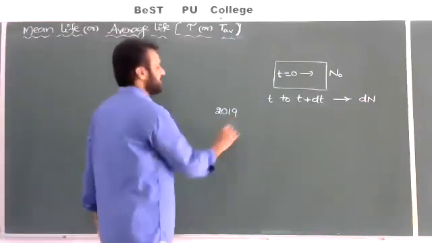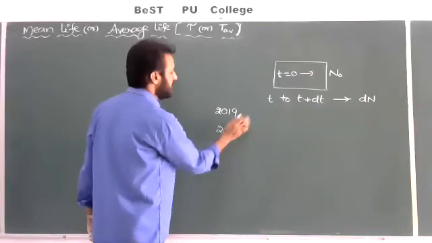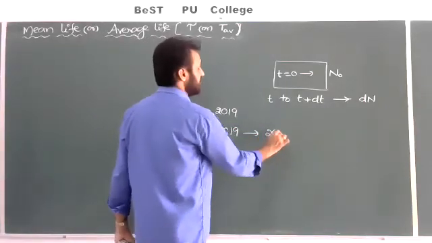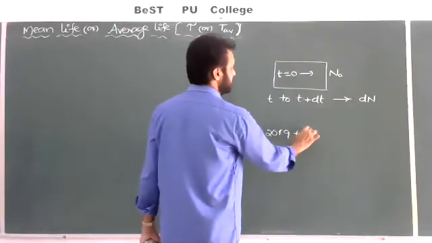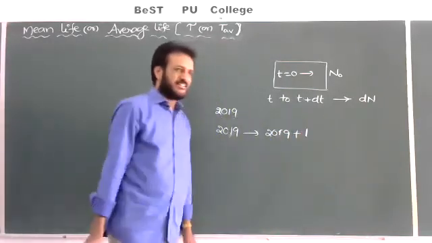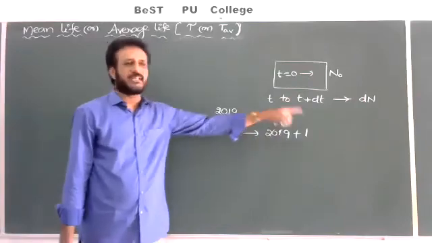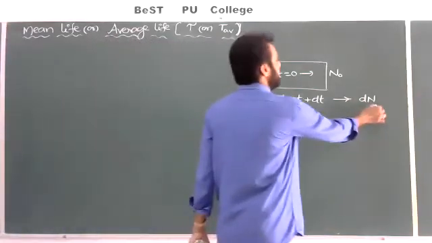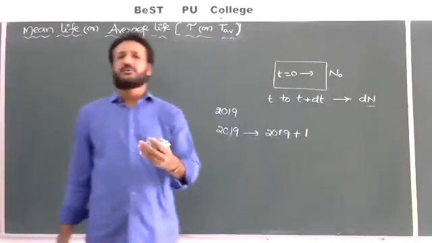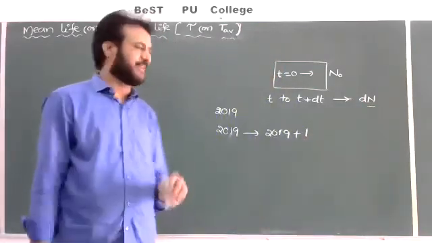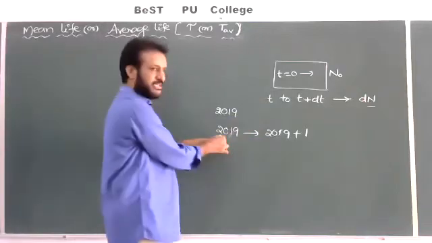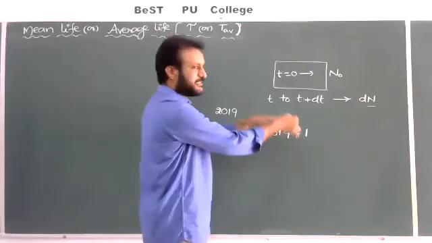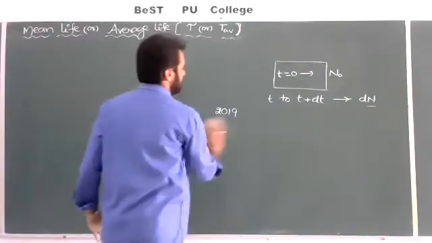But then I observe 2019 plus 1 year, that means 2020. So here the number of people died we can write as, for example, 1 lakh, 2 lakh, 3 lakh. In the same way, here t is equal to 2019, and t plus dt means 2019 plus 1 year. So in this way I have selected.